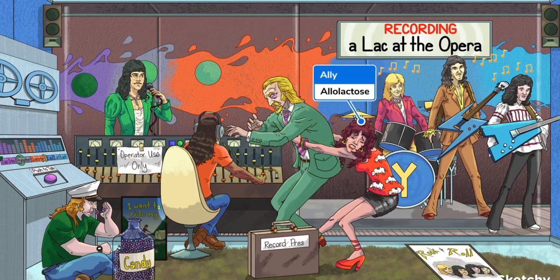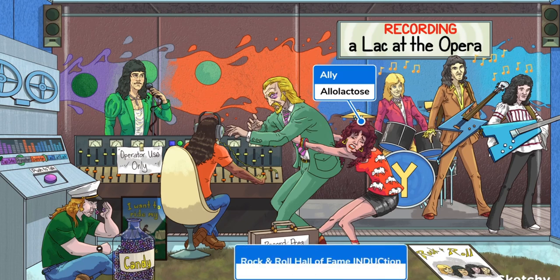Let's introduce you to Freddie R. Polymerase's friend, Allie. She pulls the record pres away from the operator. She's wearing a cow shirt to remind you of milk, which contains lactose. Also, note the Rock and Roll Hall of Fame induction poster next to her because she's an inducer.